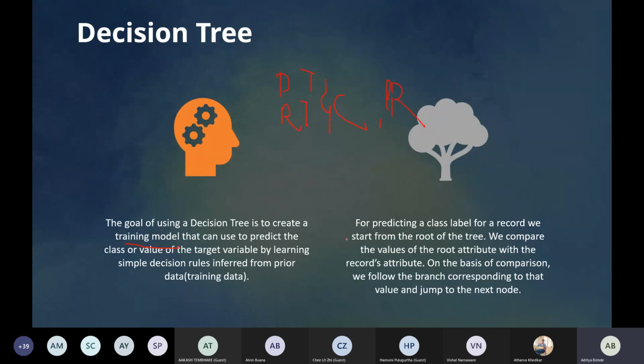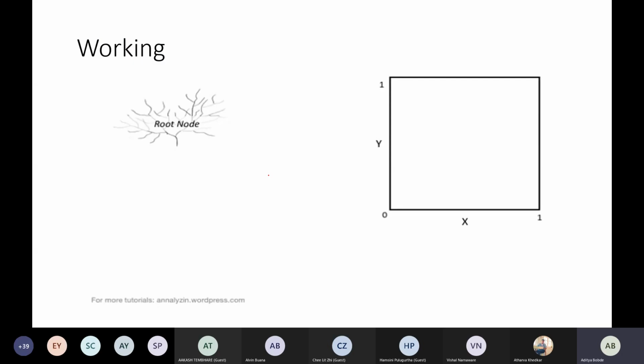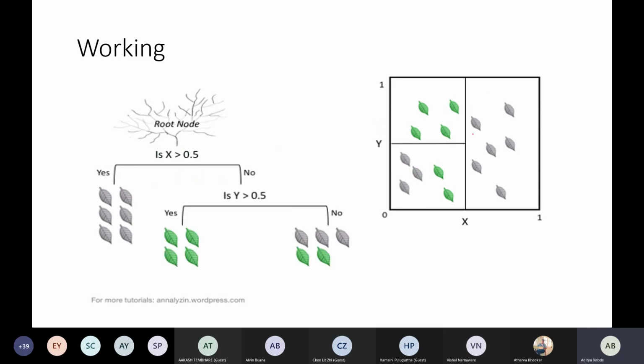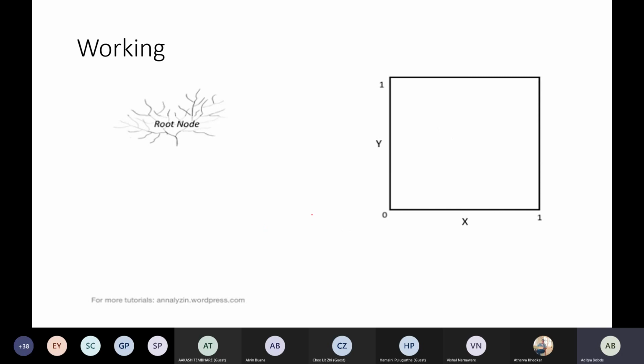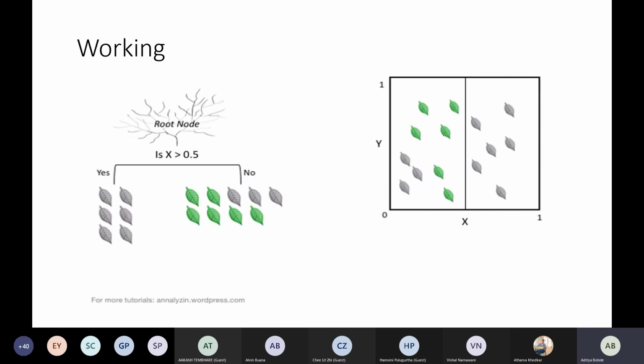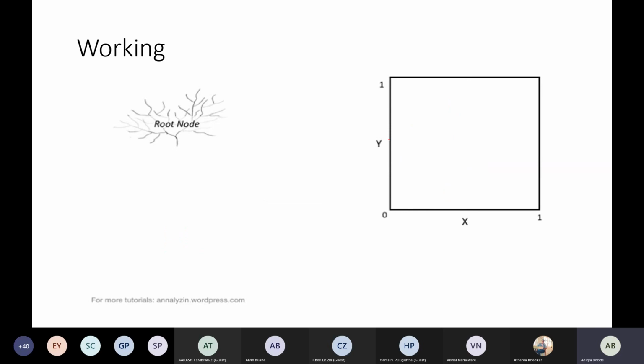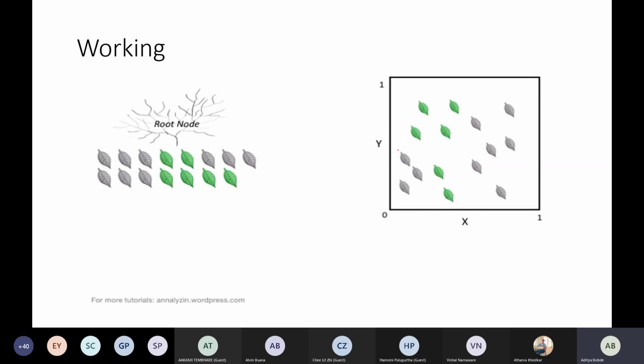For predicting a class label, we have to start from the root node. We will see just what the root node is, and we compare, and at the last we get the output of the model. Let me pause this. We have the samples on the right side. You can see the data set is completely blank. This is the data set of gray and green leaves, and now we want to classify the gray and green leaves differently.